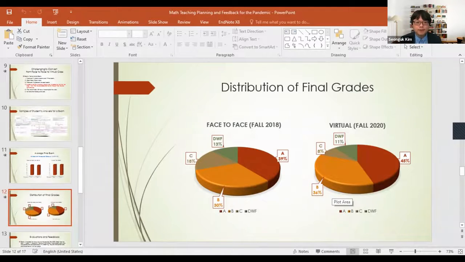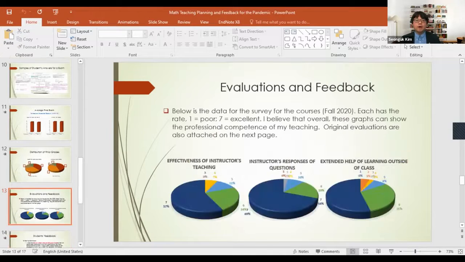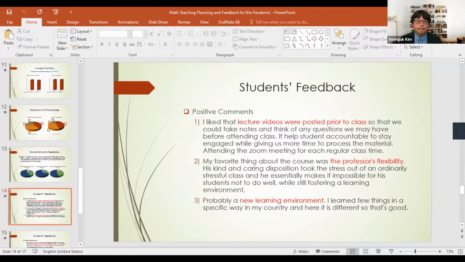First of all, we can consider the DWF rate, which is 13% and 11%, almost the same. So this is the main point. And finally, here I want to introduce the evaluation and the feedback for the past 4 semesters of 2020. In this case, the score is not bad. But here, I just chose some positive comments and negative comments.